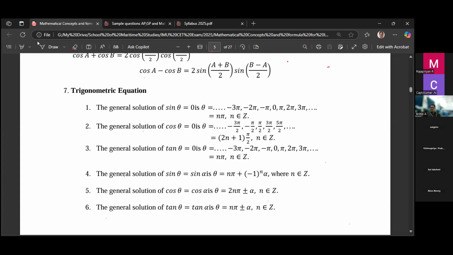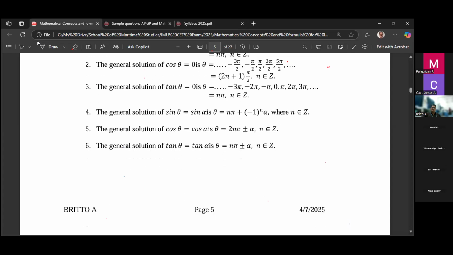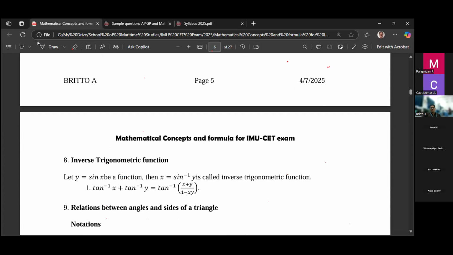There are two types of solution. One is the general solution, another is the particular solution. In the general solution, we calculate all the possible angles. A particular solution is only one solution, where you can write either 0 degrees or 180 degrees. That's all. So remember the solution of trigonometrical equations.